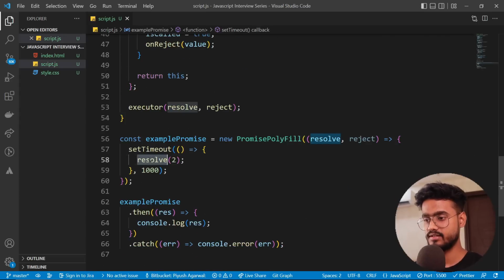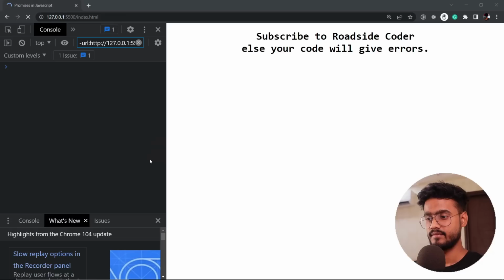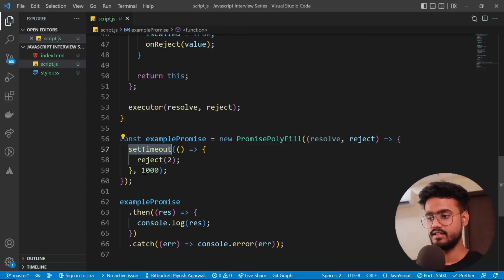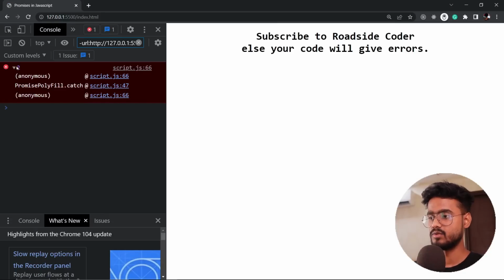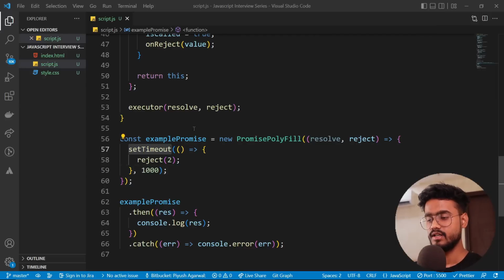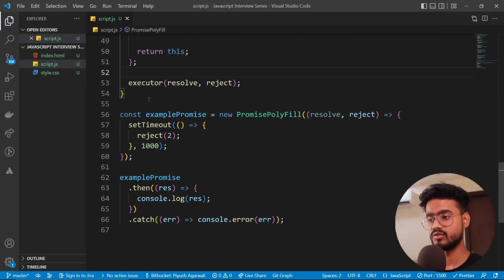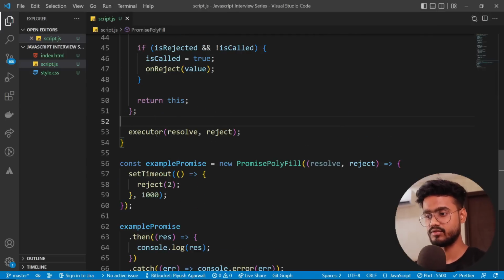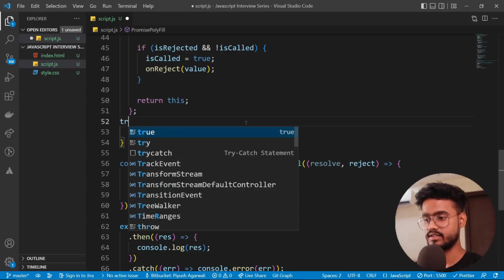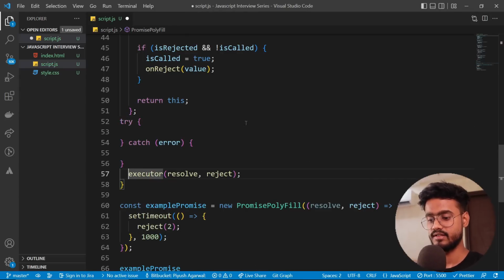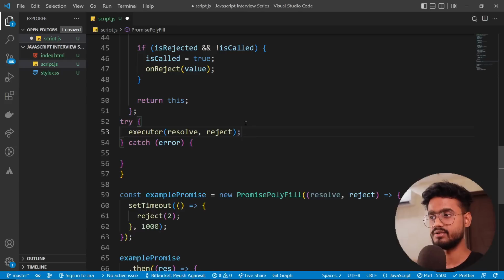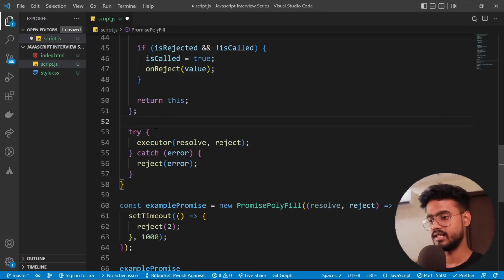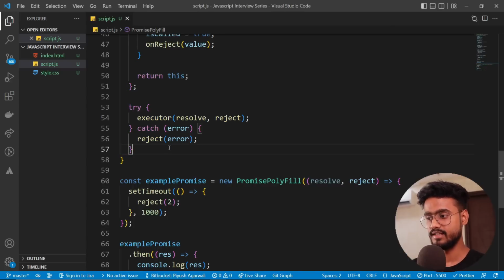Now if I, let's say reject, see, okay, this is working for asynchronous. Let's try for the synchronous as well. Yep, it works absolutely the same. Awesome. And also we are supposed to handle the errors over here as well. We have to do error handling before the executor. So I'm gonna say try catch. If everything goes well, we're gonna execute this executor, but if anything goes wrong, we're gonna say reject. Yeah, that works fine, I guess. This looks good. And that is all.